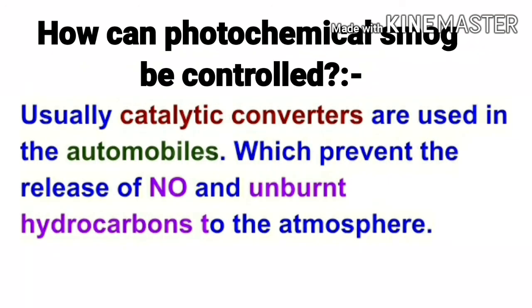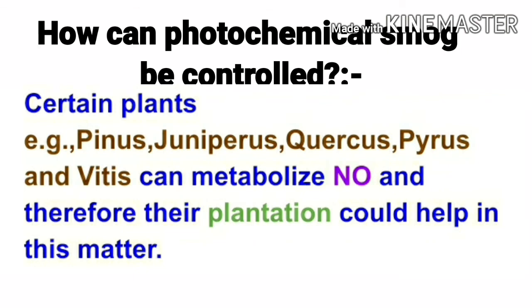Next is, how can photochemical smog be controlled? Usually catalytic converters are used in the automobiles, which prevent the release of nitric oxide, that is NO, and unburnt hydrocarbons to the atmosphere. Certain plants, for example Pinus, Juniperus, Quercus, Pyrus, and Vitis, can metabolize nitric oxide, and therefore their plantation could help in this matter.